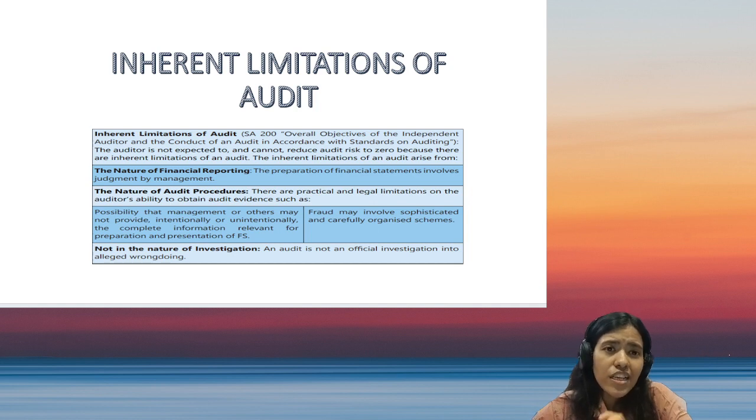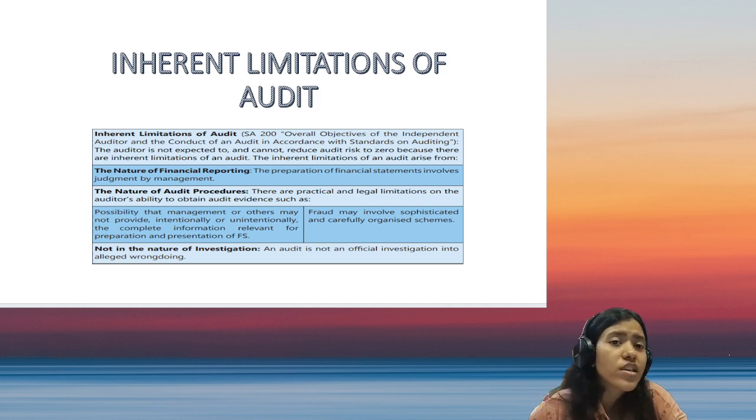So related party transactions are generally beyond the scope of the auditor, and he cannot do so. Even if some related party transactions are just on paper, or related party transactions are involved in the normal transactions also, the auditor would never be able to know that. So yeah, these were some of the flaws of the nature of audit procedures.